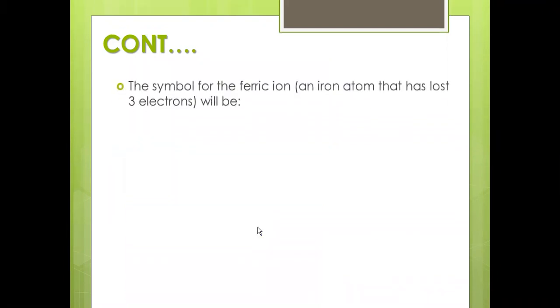Finally, the symbol of the ferric ion: by losing electrons, it gets the ferric ion, Fe3+. This is the atomic structure: this is the atomic number, this is the mass number. From this, mass number minus atomic number gives the neutron number. But the number of electrons will vary, so you should be very careful.